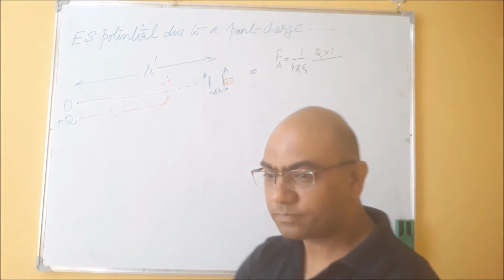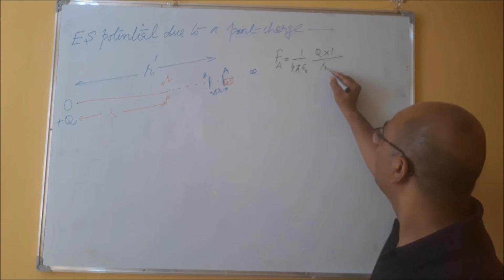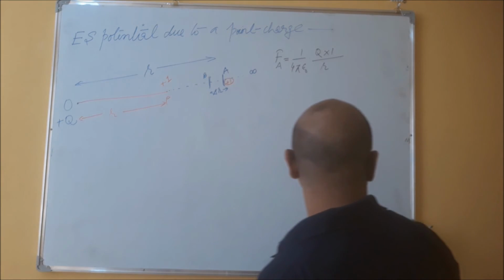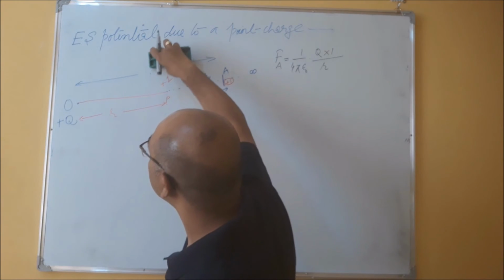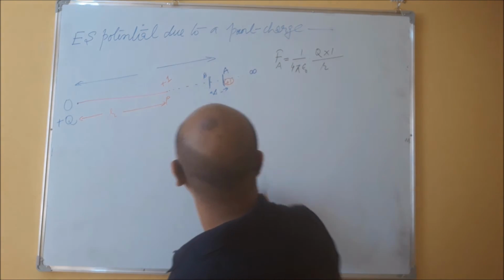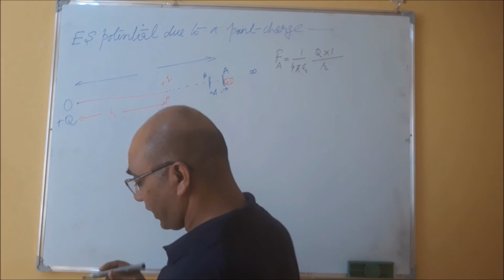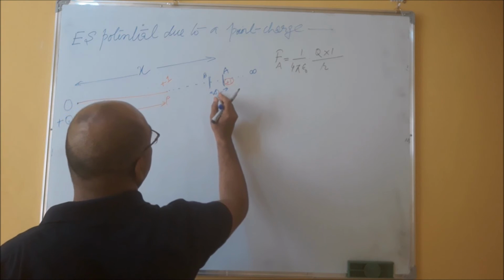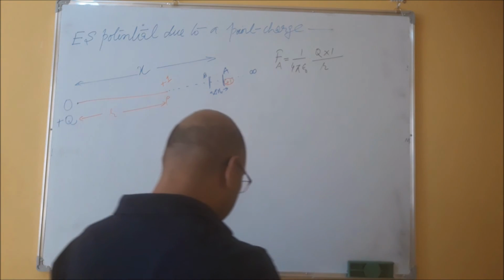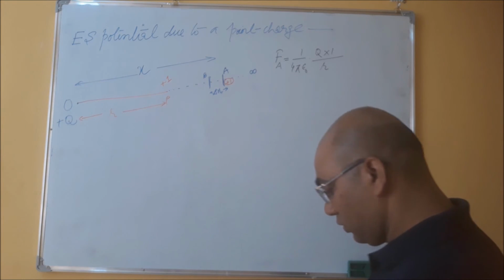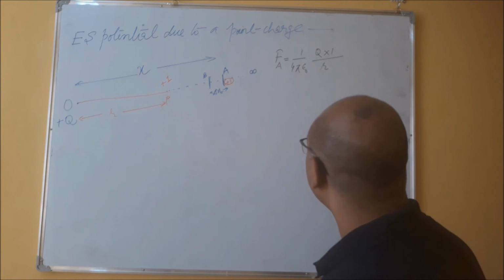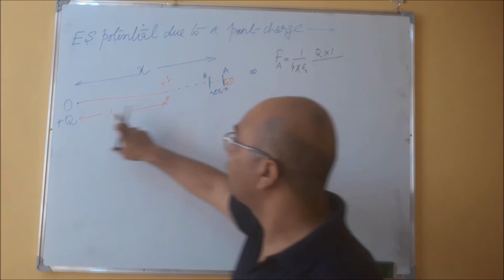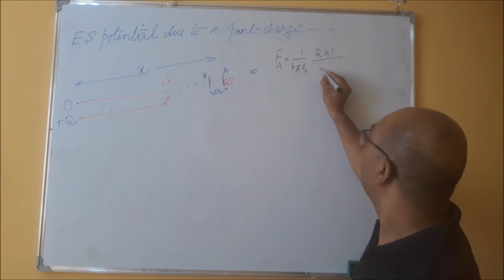Is it fine? To avoid the confusion in terms of dash etc., I'm taking this distance as x and this as del x. So the distance from A to O will be x.